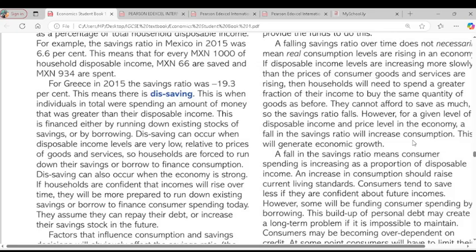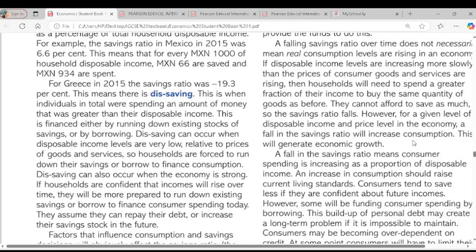So what are the reasons for this saving? Number one, when disposable income levels are very low compared to prices of goods and services. The amount of money you earn is low compared with the price of goods and services. So that means you earn less than what you used to earn, so you have to spend more than what you have. If you still want to buy the same quantity of goods that you used to buy, you have to spend more. Do you get the point I'm making here? So that's one of the reasons why we could have the saving: your level of income is low compared to the price level of goods and services.